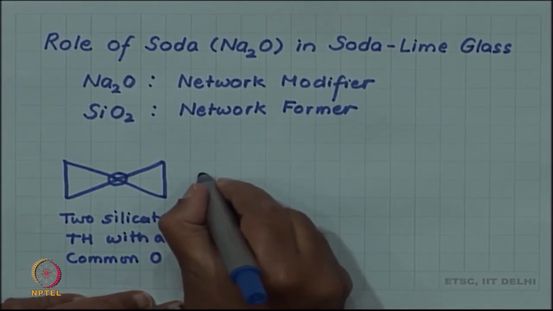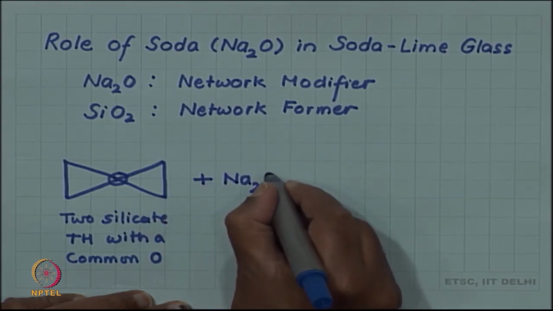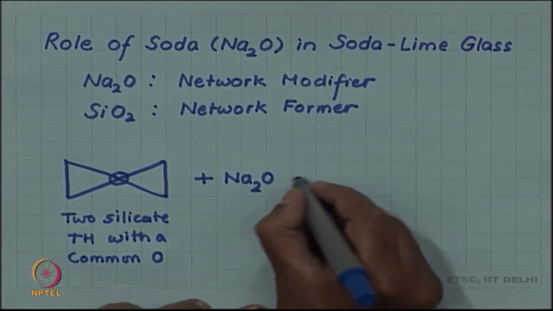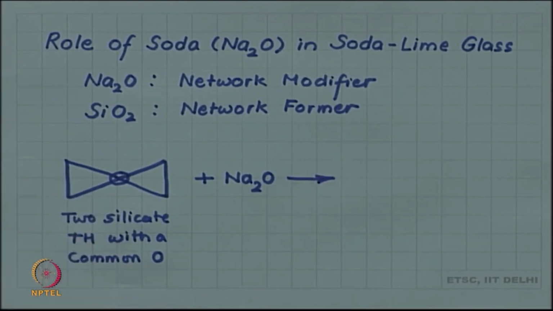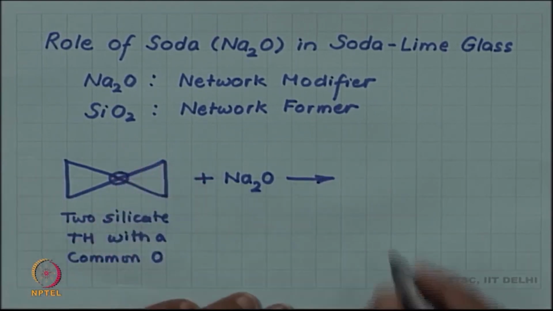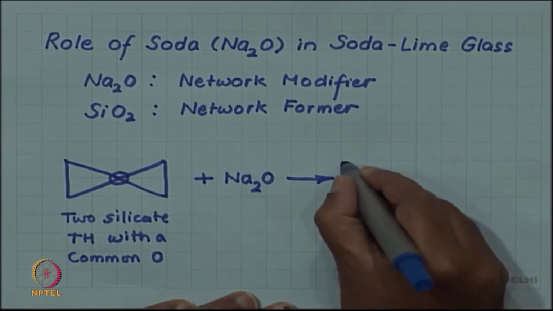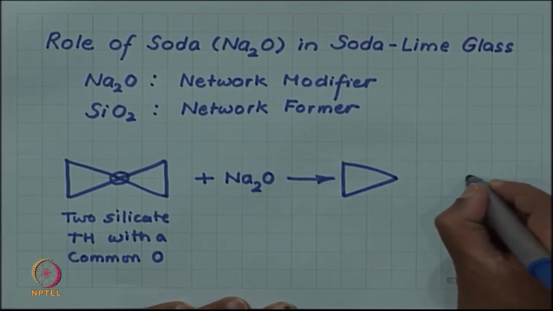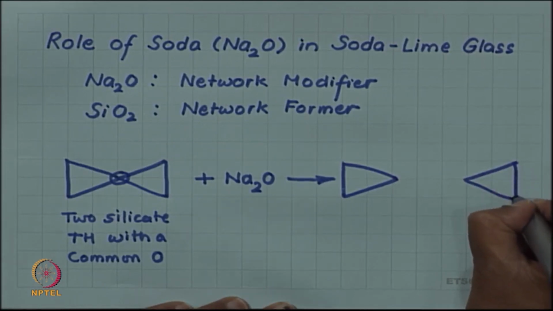Now, if I add soda, Na2O, to this, then this Na2O provides an extra oxygen and this helps in breaking this corner bond. So, what happens then is the two tetrahedra can then get separated.